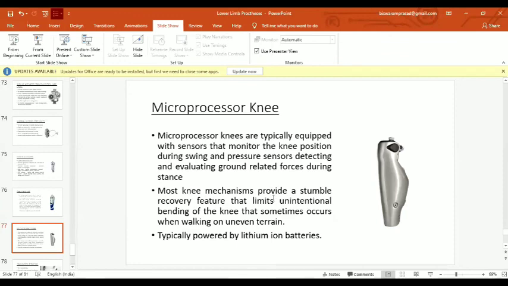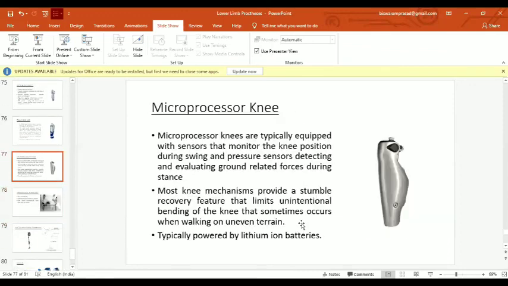Then these knee mechanisms provide a stumble recovery feature that limits unintentional bending of the knee. Like the weight activated stance control, it also has a stumble feature, but it is more enhanced in it. So whenever the unintentional bending occurs at the knee or the knee buckles, it provides a stumble recovery, and that sometimes occurs when walking on uneven terrain. It is typically powered, charged by a lithium ion battery. Many microprocessor knee units are available, but we can't discuss them right now because the microprocessor knee unit is a very vast chapter.